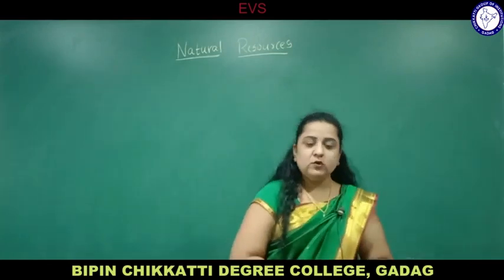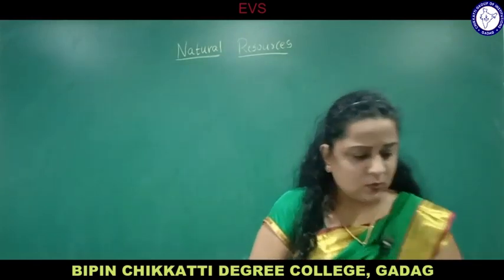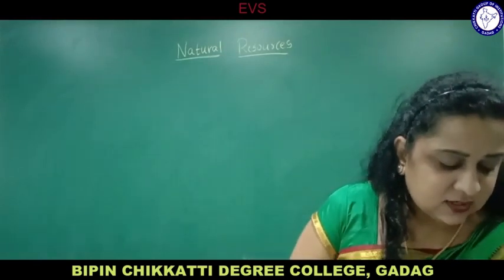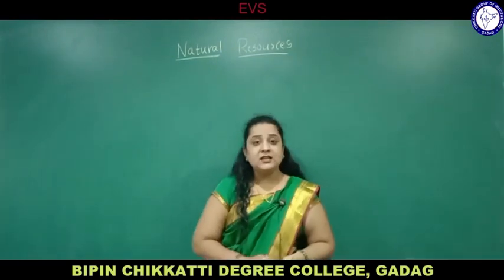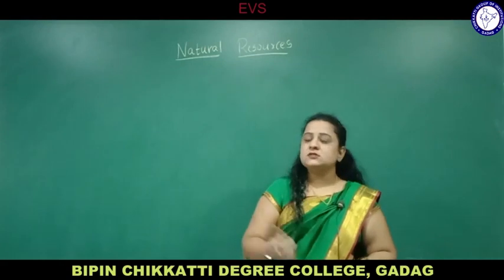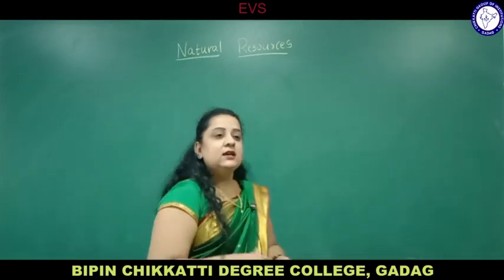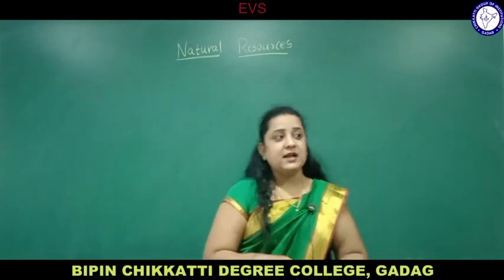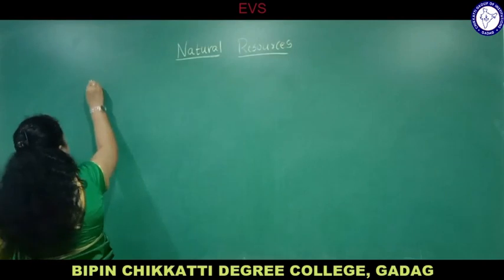Okay, now we are going to start a new chapter called natural resources. As you already know about this topic, natural resources, right? You have studied in your lower classes also. What are natural resources? The resources available in nature, or the resources where there is no human intervention, naturally present in the environment, are called natural resources.